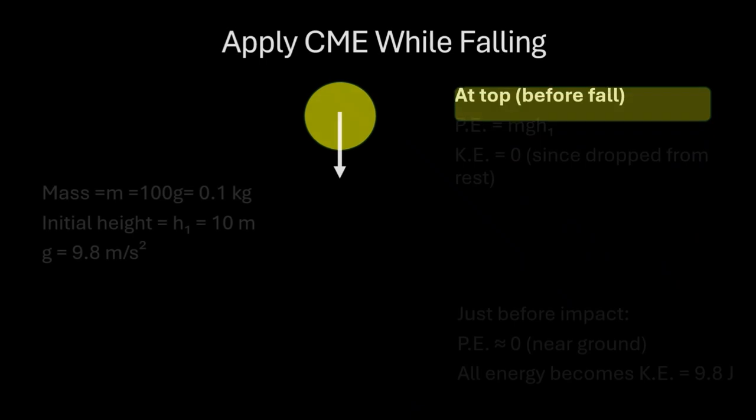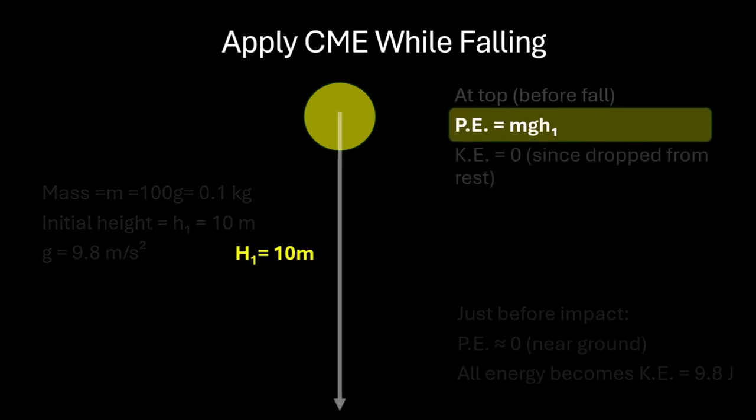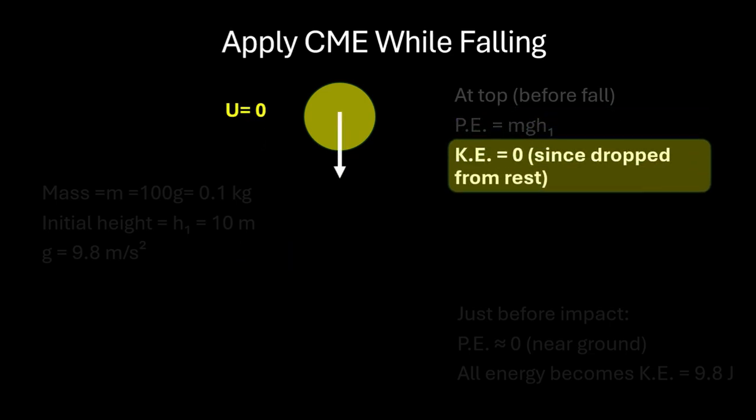Yes, you might have only around 75 to 85% of clarity in this concept here. Once we write it down, once we calculate these things using a pen and paper, things will start making more sense. Right, applying conservation of mechanical energy for the downward motion at the top, which means before the fall, potential energy is mgh1, where h1 is 10 meter. Kinetic energy is 0 because velocity is 0, since it is dropped.